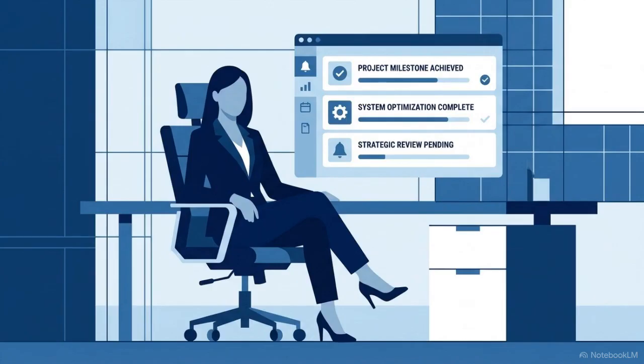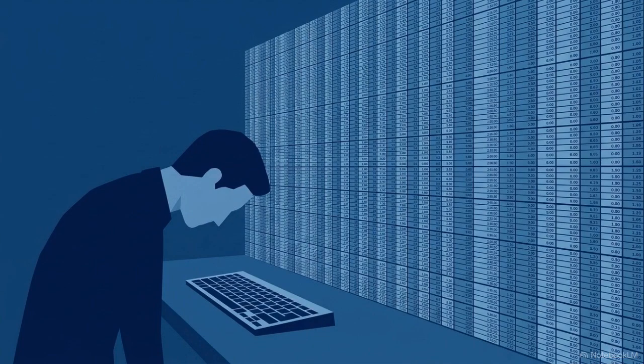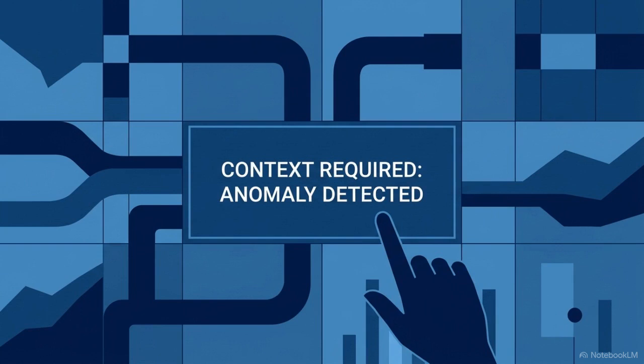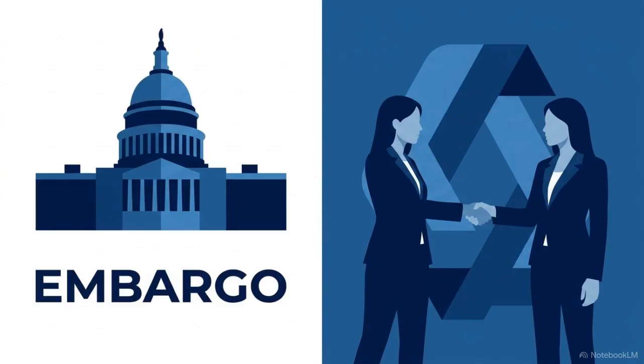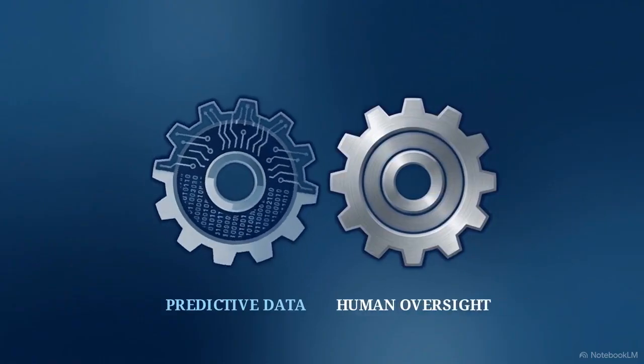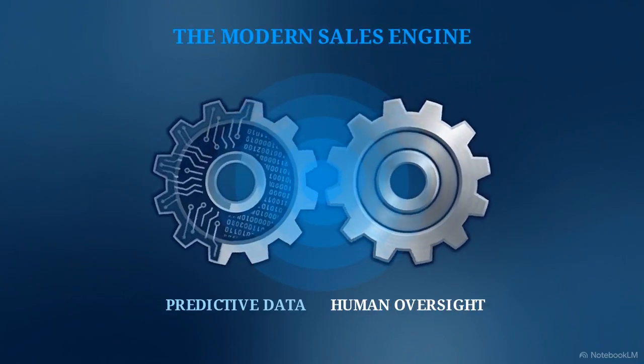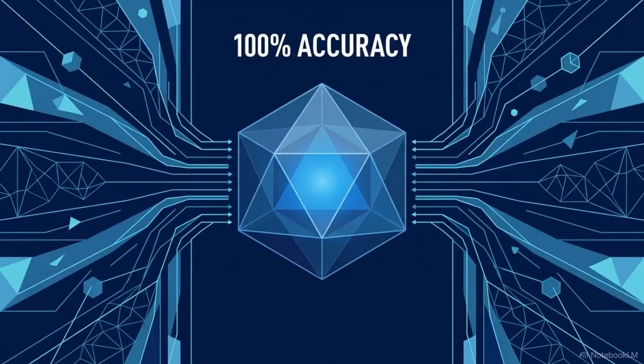This shifts the role of the sales professional. You are no longer a manual data entry clerk spending hours on spreadsheets. You are now an exception manager. You intervene only when the AI flags an anomaly it lacks the context to understand, such as a one-off political shift or a unique strategic partnership. The modern sales engine pairs predictive data integration with strategic human oversight to produce a single, accurate version of the truth.